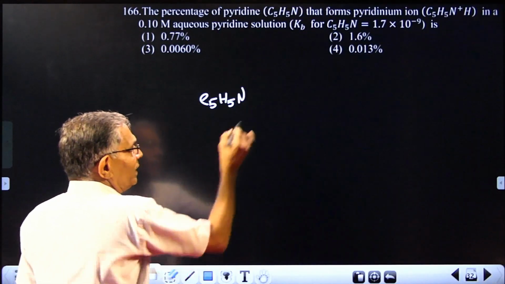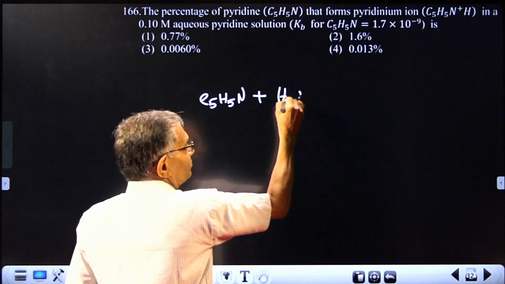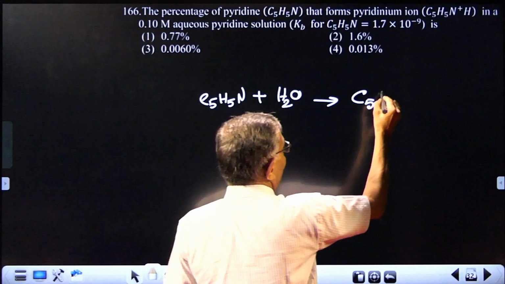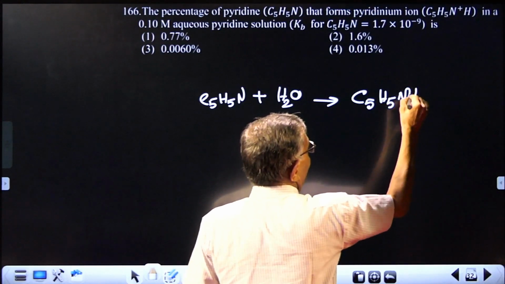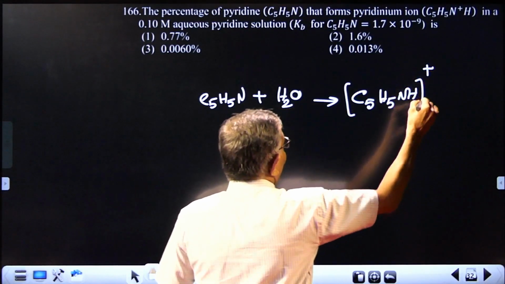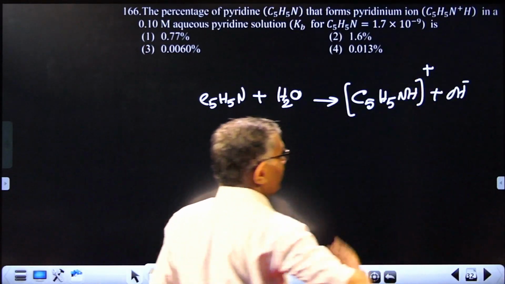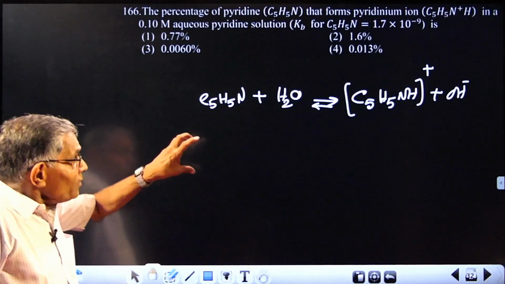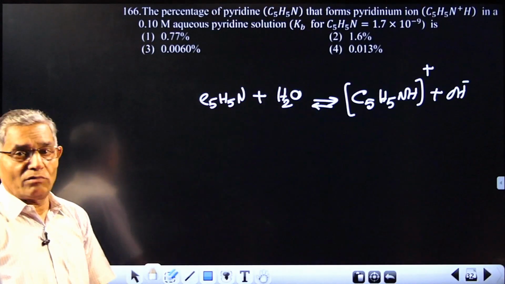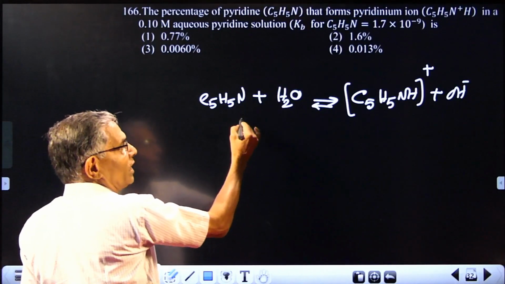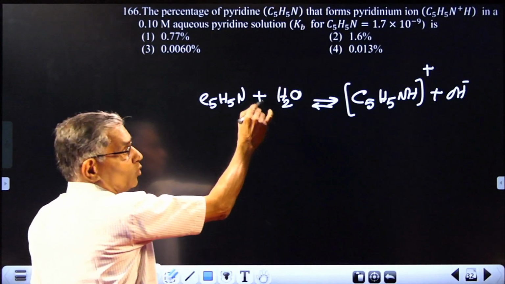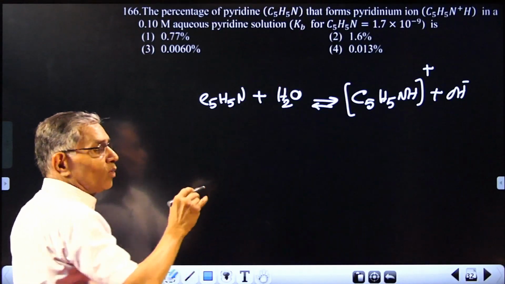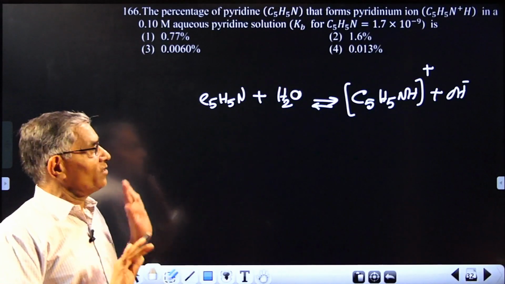C5H5N, not C6, C5. Pyridine C5H5N can actually react with water, giving the corresponding cation C5H5NH plus OH minus. So in this reaction, the question is what percentage of pyridine is converted to ion? This reaction is called hydrolysis, because water is decomposing it, and effectively the question is what is the percentage of hydrolysis? That's all.